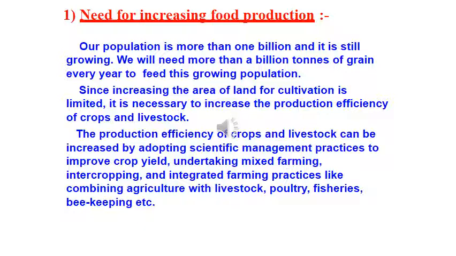The marine fishery, all these things, cattle farming. The production efficiency of crops and livestock can be increased by adopting scientific management practices that we will study to improve crop yield, undertaking mixed farming, intercropping and integrated farming practices like combining agriculture with livestock, poultry, fisheries, beekeeping, etc.